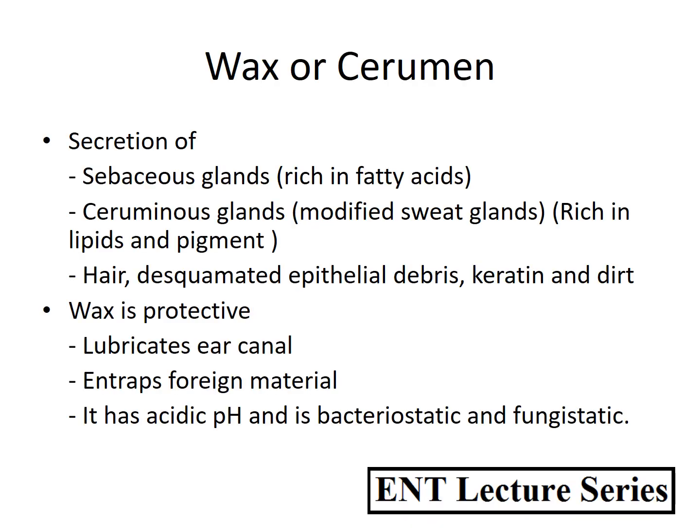So wax is also called cerumen and it is a mixture of secretions of sebaceous glands which are rich in fatty acids, then ceruminous glands which are actually modified sweat glands and they are rich in lipids and pigment, and hair which are present in the outer one third of the external auditory canal, then desquamated epithelial debris and keratin. Now this is produced by the migration of the epithelial layer of the tympanic membrane and dirt. So all these things combine to form what we call wax. Secretions of sebaceous glands, ceruminous glands, hair, desquamated epithelial debris, keratin and dirt.